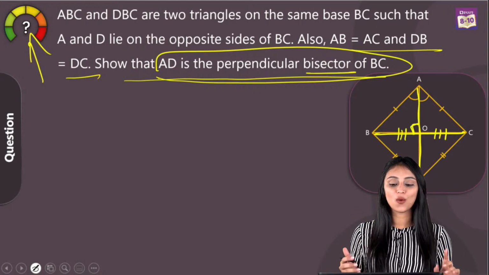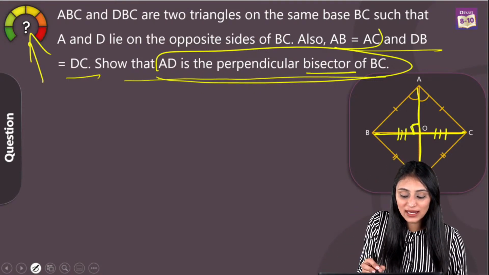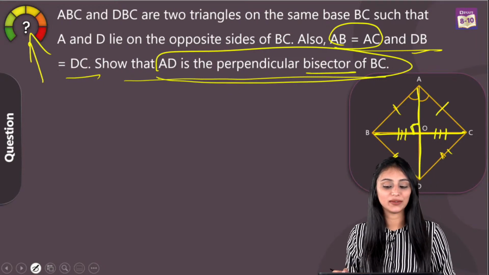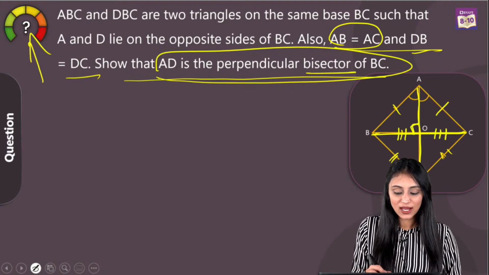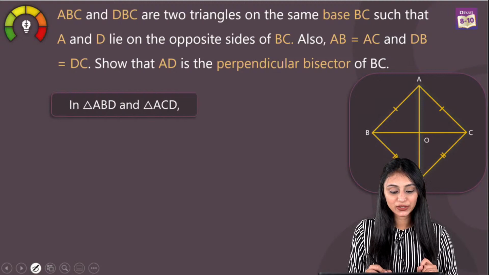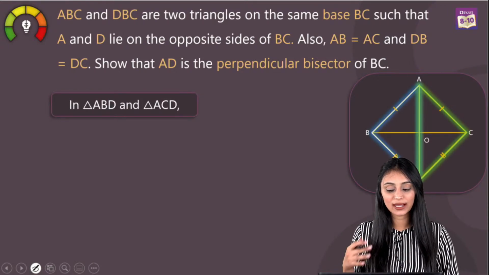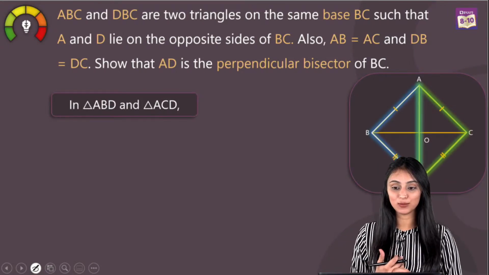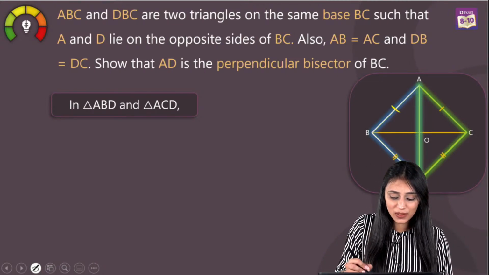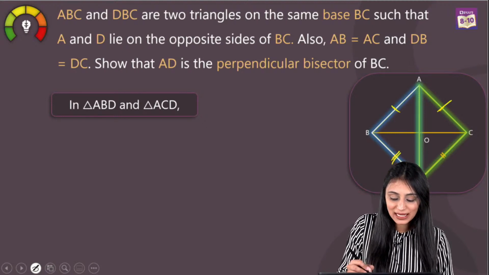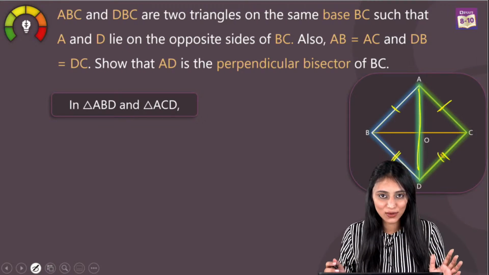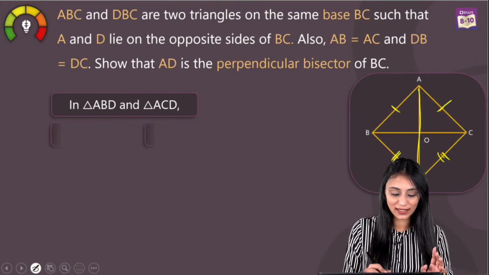Now what we are given over here is we have AB and AC equal, this is given to us. DB and DC equal, this is also given, right? And they are drawn on the same base. Now using all this information, first we know one thing. We know that in this triangle ABD and this triangle ACD, highlighted in blue and green, this AB would be equal to AC, this BD and this DC are equal, and this AD is common. Using the SSS congruency rule, I can prove them congruent, right?